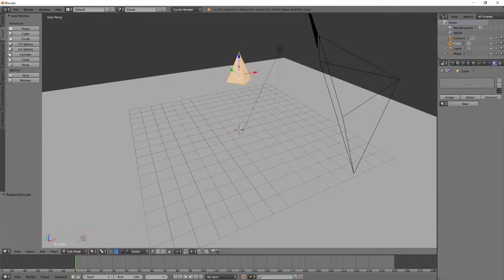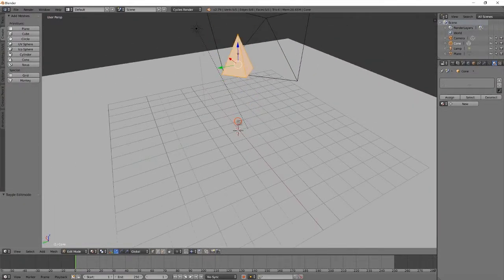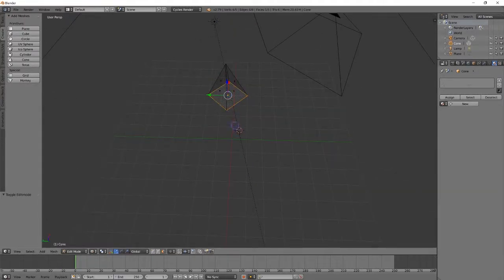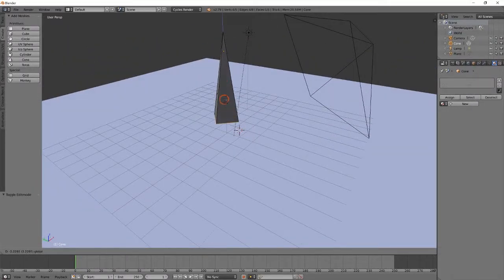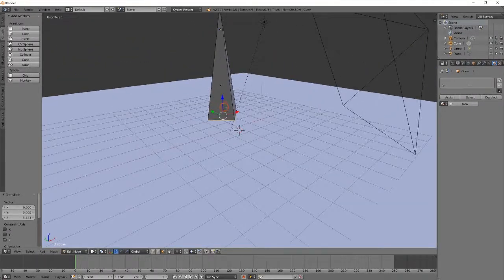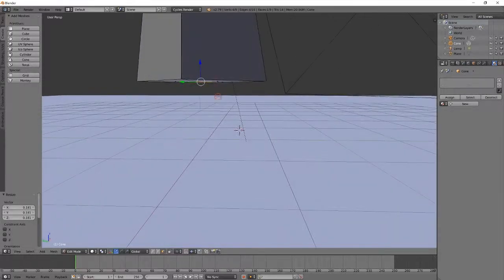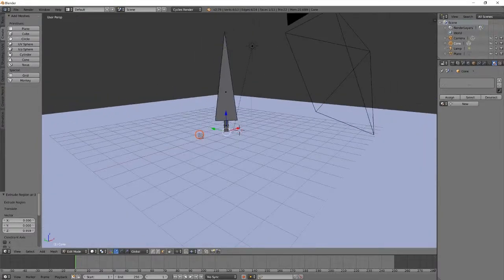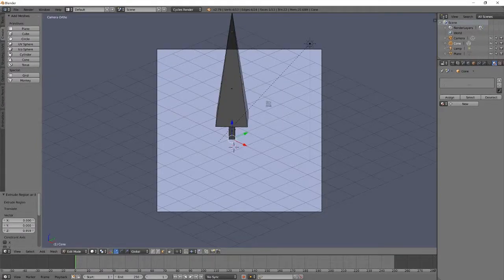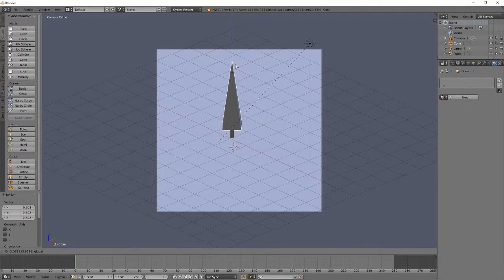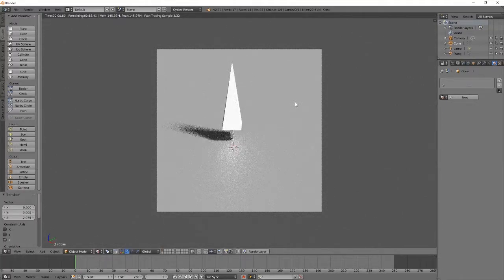If you want to go into edit mode, you'll see that we can now play around with the vertices and such. Go ahead and select the bottom and just pull it down. Now we have a good tree shape. And then we're going to press E to extrude it out, S to scale it, get it pretty small there, and then if we press E to extrude again, we can take the trunk of the tree and pull it down. So right now, we already have a pretty good tree right here. It's not too bad. Nothing special about it though.